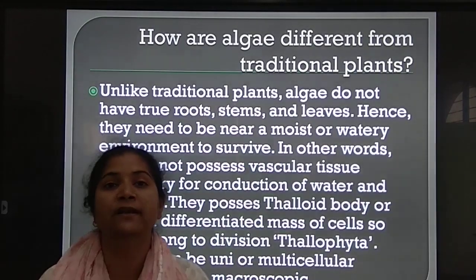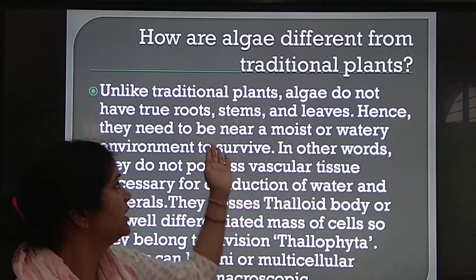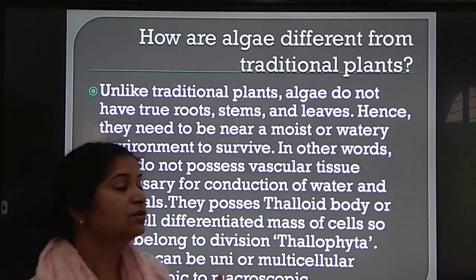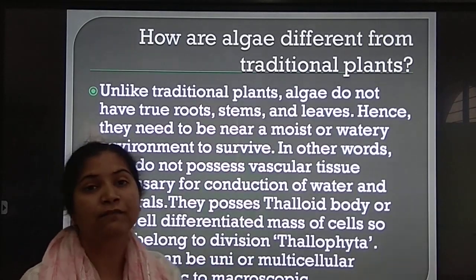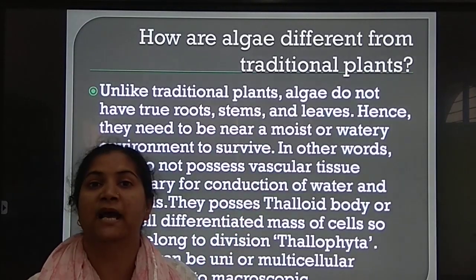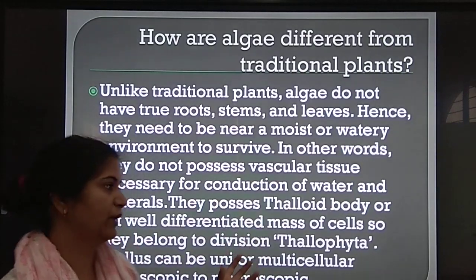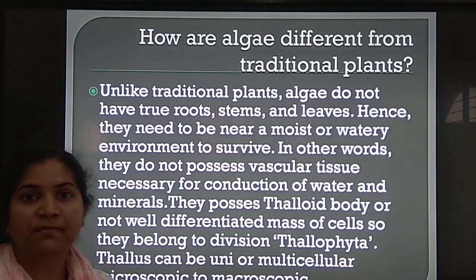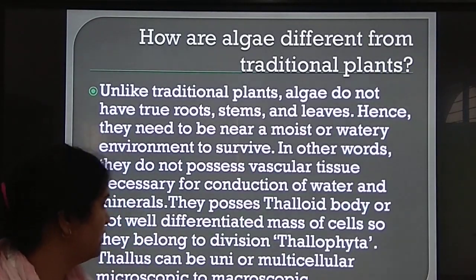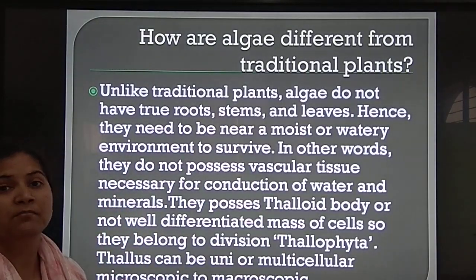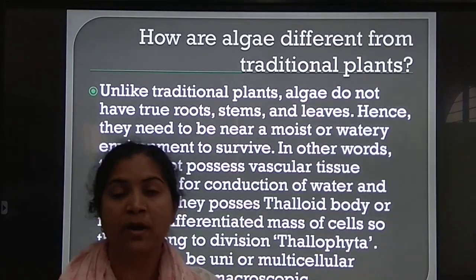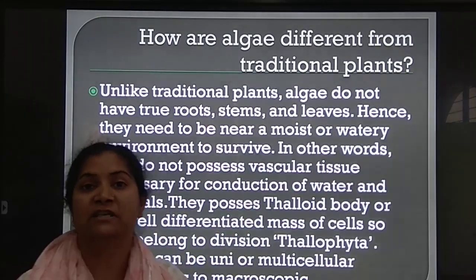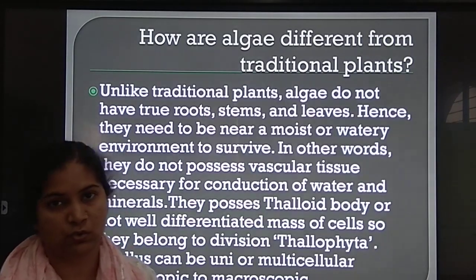Their body is not differentiated. We already know that in them there is no leaf, no roots, no stem. So their body is not well differentiated. That body is known as thallus-like body or thalloid body. And the thallus can be unicellular or multicellular. Microscopic means it can be observed by microscope, or some algae can be macroscopic, which can be visible without the help of a microscope also.